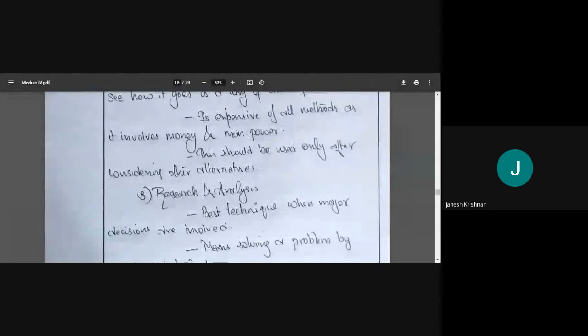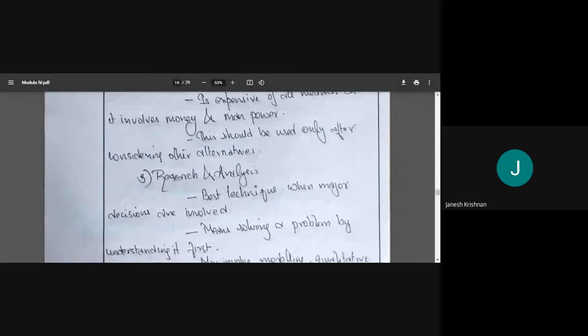The best approach is, after taking your experience into consideration, go for research and analysis. Do the modeling, do qualitative and quantitative analysis, and then finally decide. Even after that, if there is still a question, then go for experimentation. So we'll stop here right now. Let me know if you have any doubts.